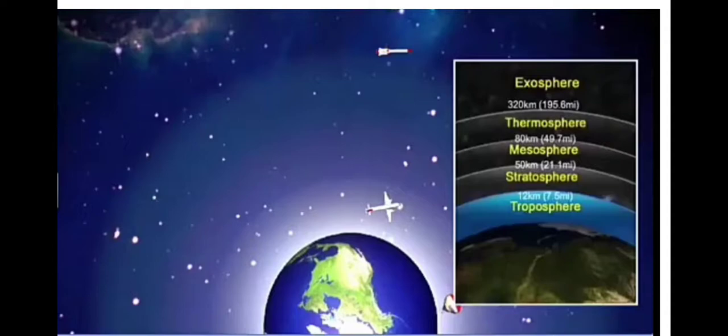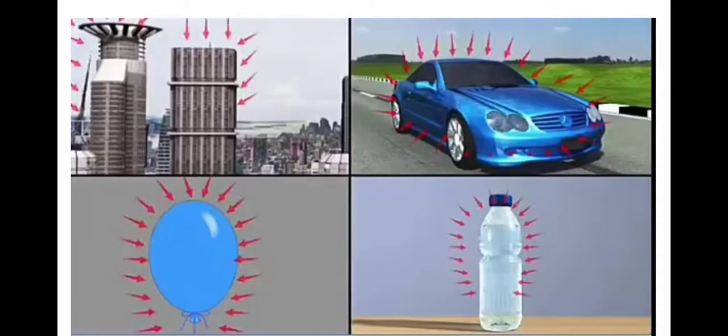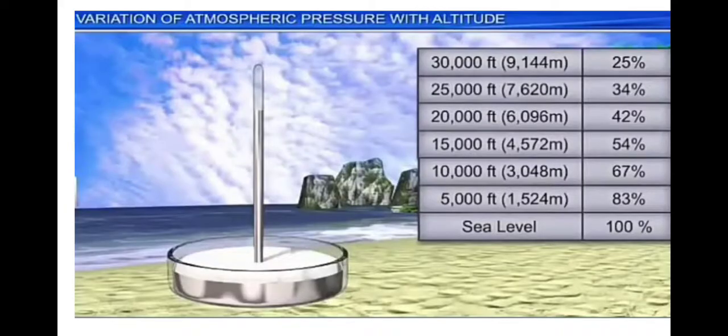The air above the Earth's surface in different layers is called the atmosphere. The pressure exerted by the atmosphere is called atmospheric pressure. Air exerts pressure as it has weight. The pressure is the highest at sea level.